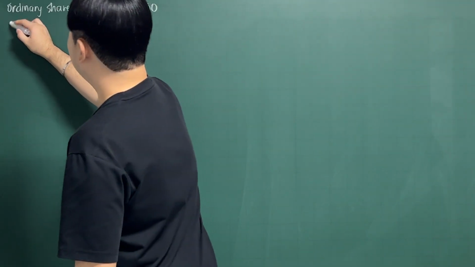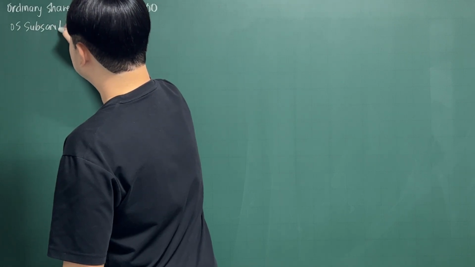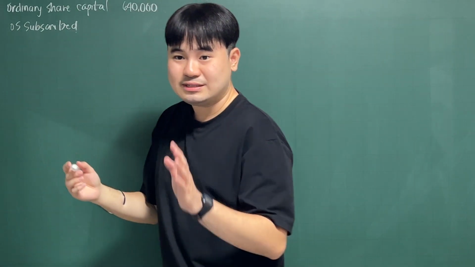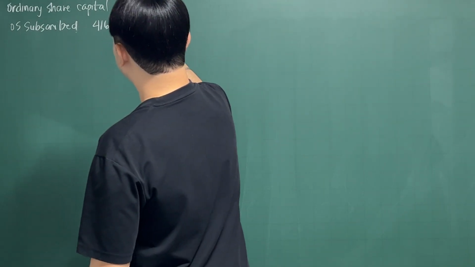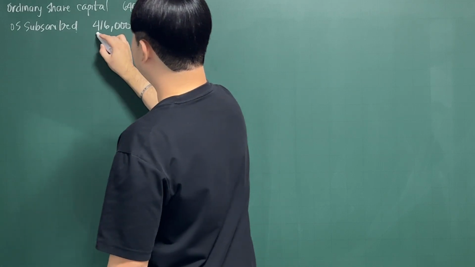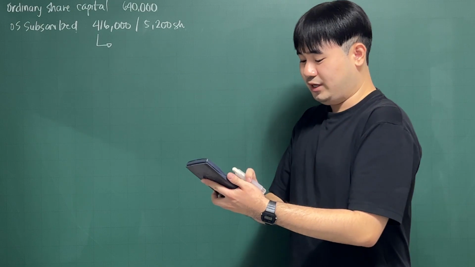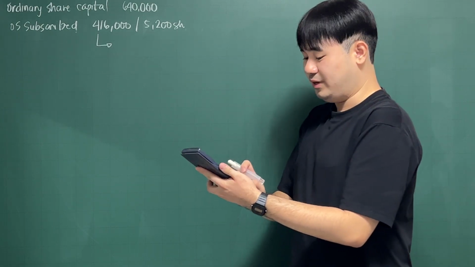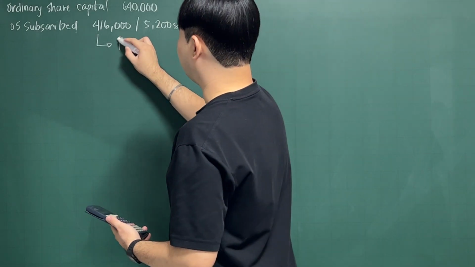Okay, so your ordinary shares subscribed, which is 416,000, you divide it by 5,200 shares. You can actually get here your par value. So 416,000 divided by 5,200, your par value is 80 pesos per share.